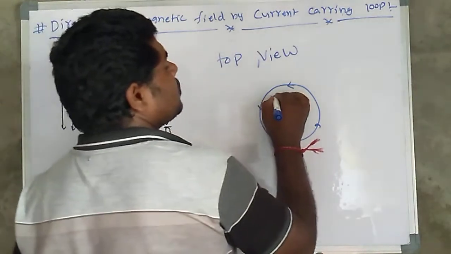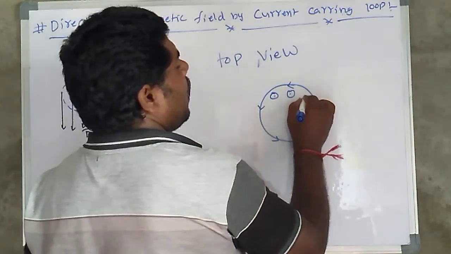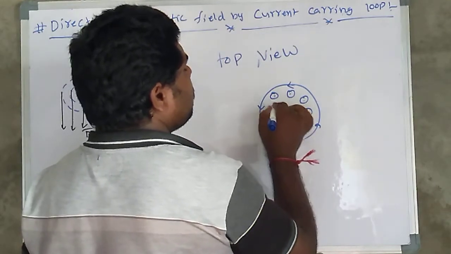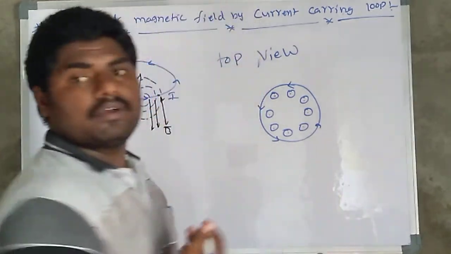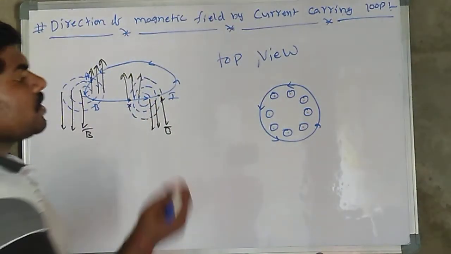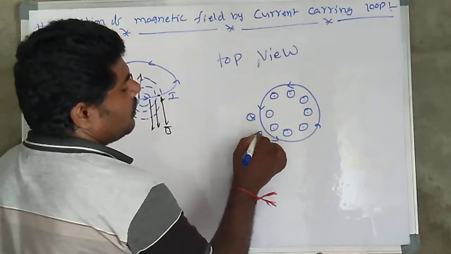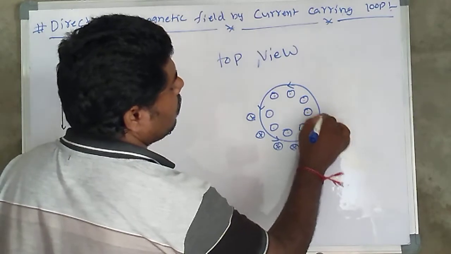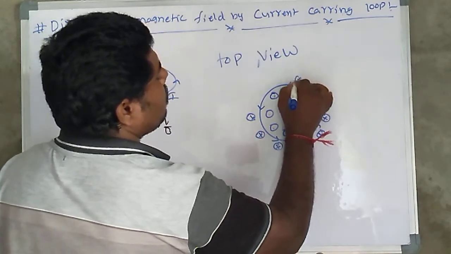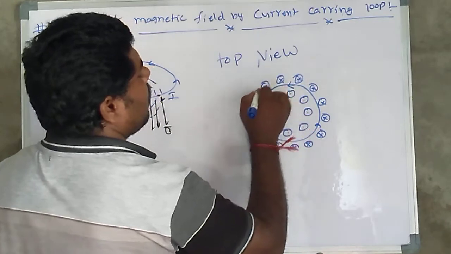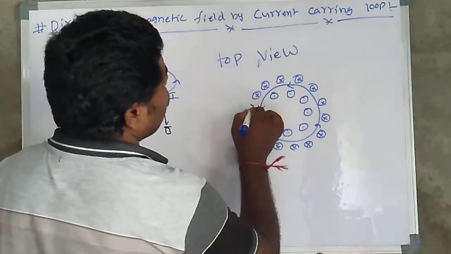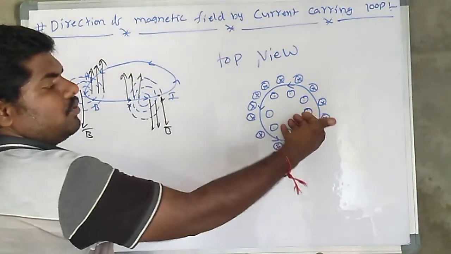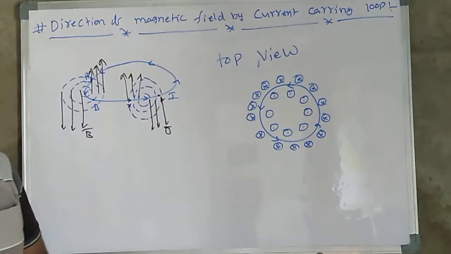That's why inside the circle loop, anywhere, it is out of the board. In the surrounding of the loop, according to the right hand thumb rule, the magnetic field is into the board. Here into, here out, here into, here out.